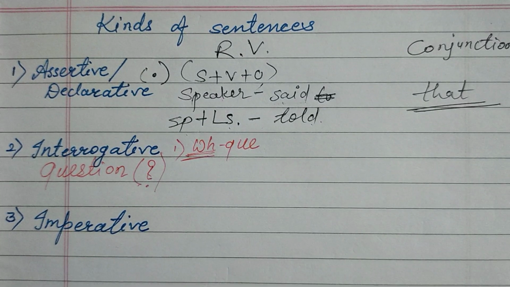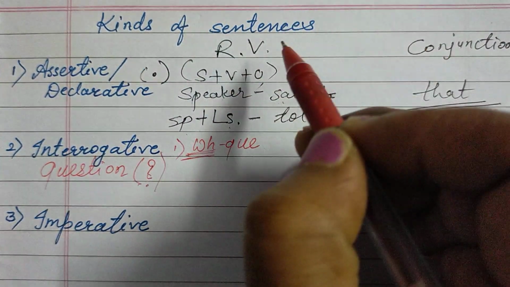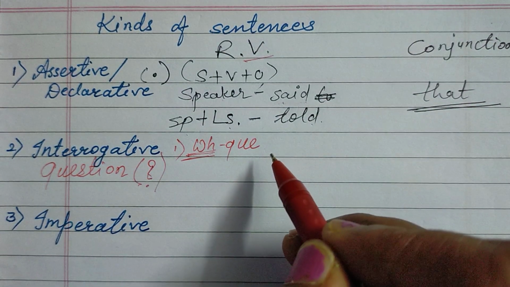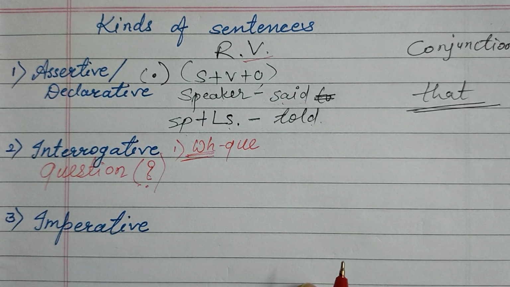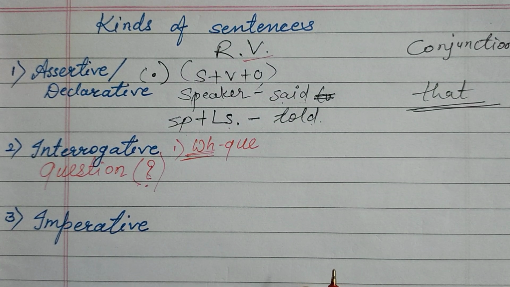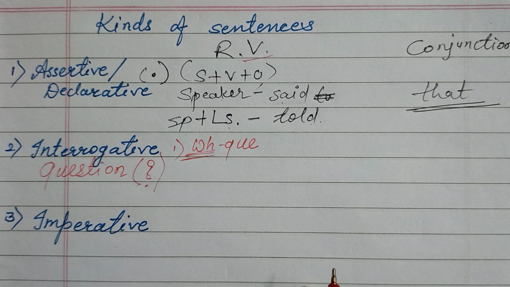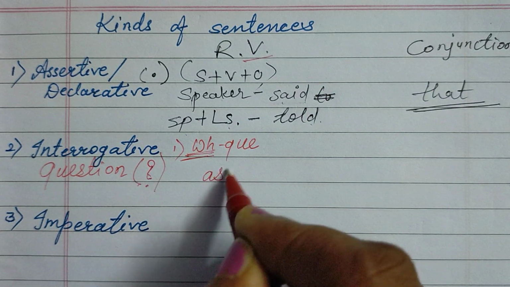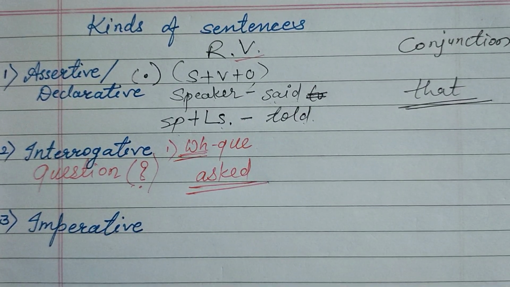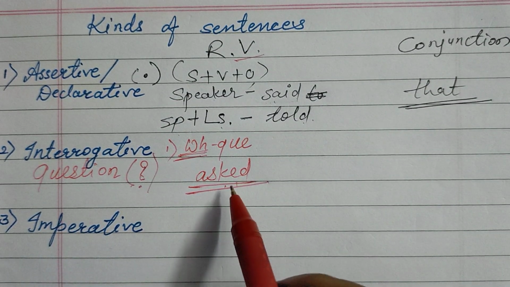So if your sentence is a WH question, which reporting verb do we have to use in place of said to? As we are asking questions, हम सेंटेंसेस बोलते हैं, कहते हैं, बट क्वेश्चंस हम पूछते हैं. Correct? We are asking the questions. So it is quite obvious that the reporting verb will be asked. What will be the reporting verb for the questions? Asked will be the reporting verb. So in place of said to, we have to write asked.